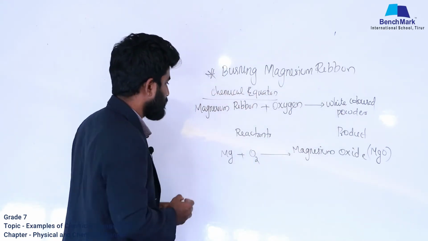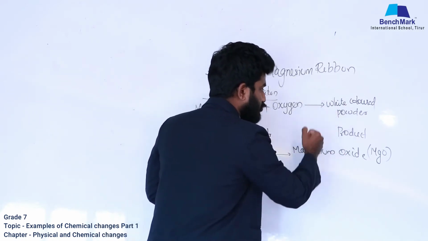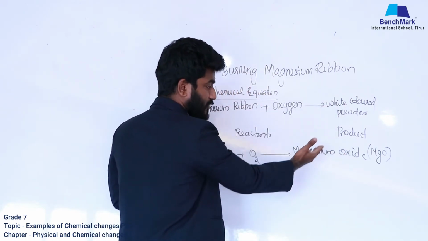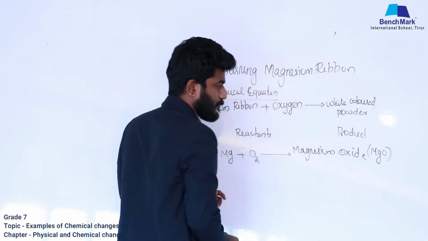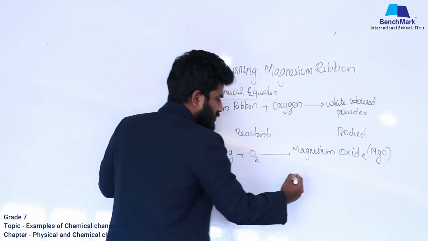And how to represent magnesium ribbon? Mg. How to represent oxygen? O2. How to represent that white colored powder? Magnesium oxide, or MgO. Clear? Okay, we are now stopping here. What was our product?